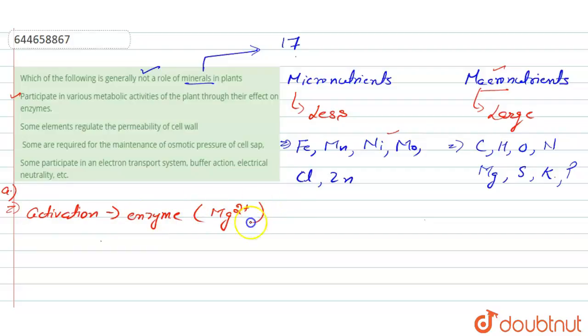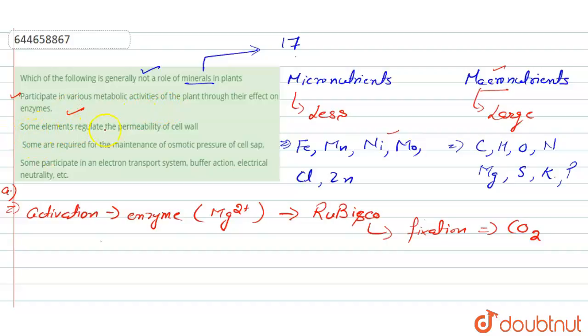Magnesium ion plays an important role in the activation of the Rubisco enzyme, and we know that Rubisco enzyme is required for the fixation of carbon dioxide in plants. So this statement is absolutely correct.